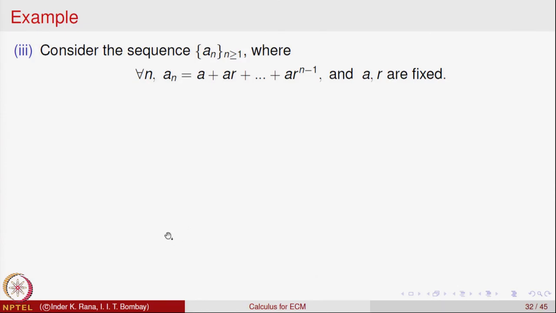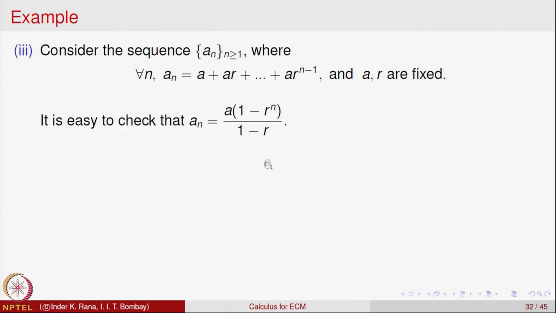There are some more examples of this. For example, you have seen geometric progression in school. If a_n is equal to a plus ar plus ... plus ar^{n-1}, so there is a geometric progression with first term a and common ratio r, then we know that the sum can be expressed as a times (1 minus r to the power n) divided by 1 minus r.